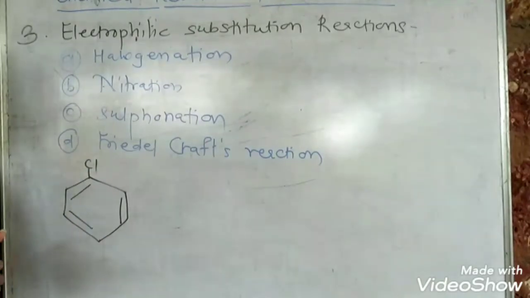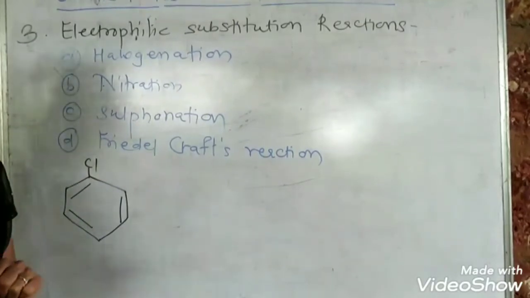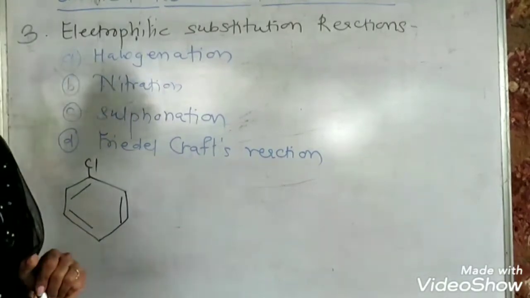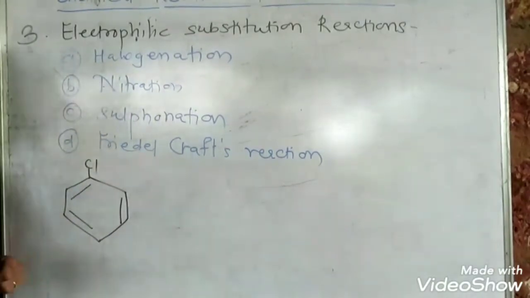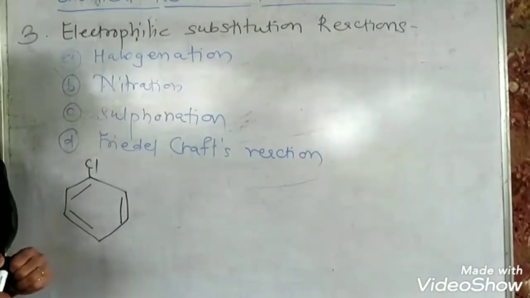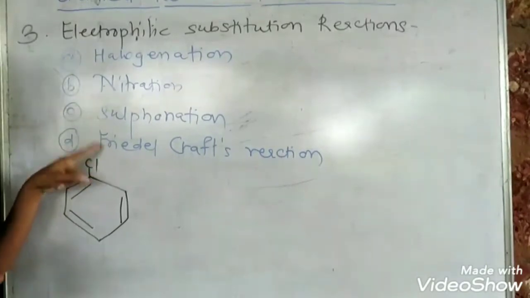Now an electrophile is a species which is positively charged because it has a strong attraction towards negative charge, that is electrons, and therefore it is called an electrophile. Electro means electron and philia means attraction. So the species which has a strong attraction towards negative charge is called an electrophile, and itself it is a positively charged species. There are 4 different electrophilic substitution reactions.